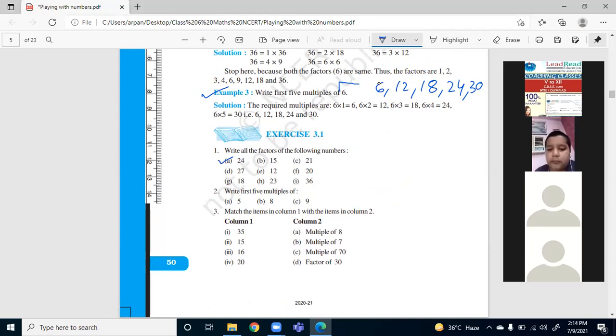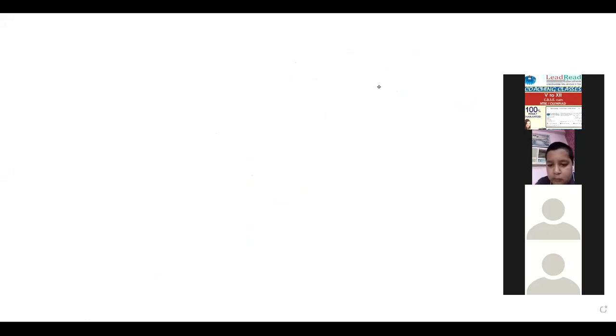You have to write all the factors of 24. So how to do this thing? Let me tell you. Factors of 24. So what are the factors of 24? Ma'am, can I submit till... No, please put it on the chat box. I want everyone to participate so that I can know who all know the answer. Please try, then I will choose one student to share the answer on the whiteboard.